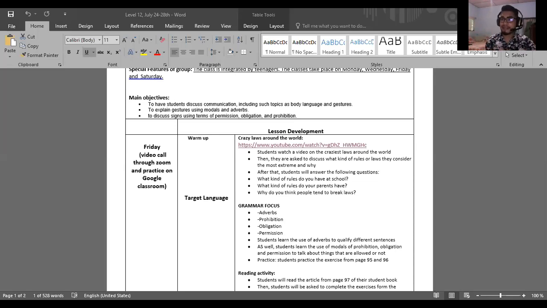En pocas palabras, si yo tengo cualquier otro verbo que no sea el verbo to be, el adverbio va antes de este verbo. Y si yo tengo el verbo to be, el adverbio va a ir después de este verbo. Simple y sencillo. Like that, and you won't get lost. Remember that concept, because in that way, you're going to learn how to do it. Let's see another example to understand it.